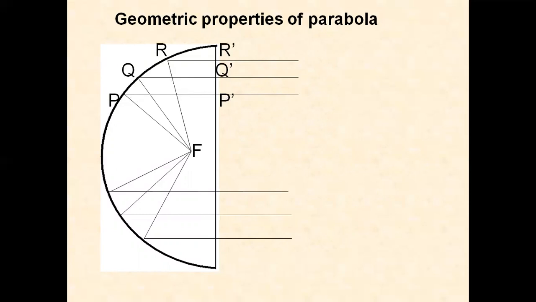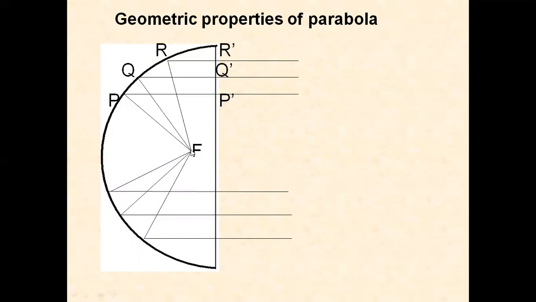A parabola is a plane curve which is defined as the locus of a point which moves so that its distance from the fixed point called focus plus its distance from a straight line called directrix is constant.